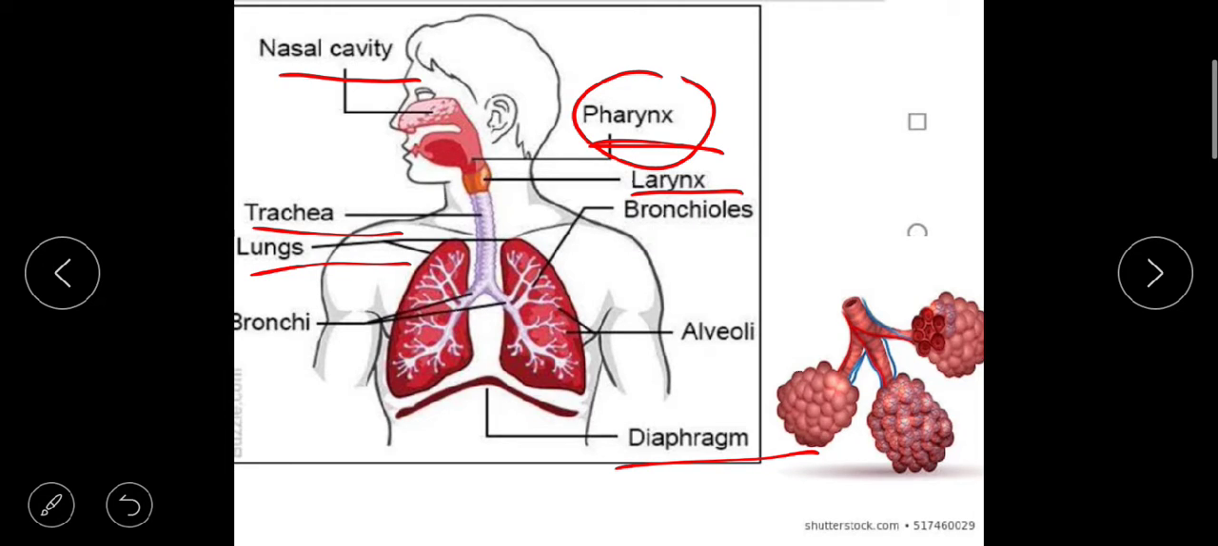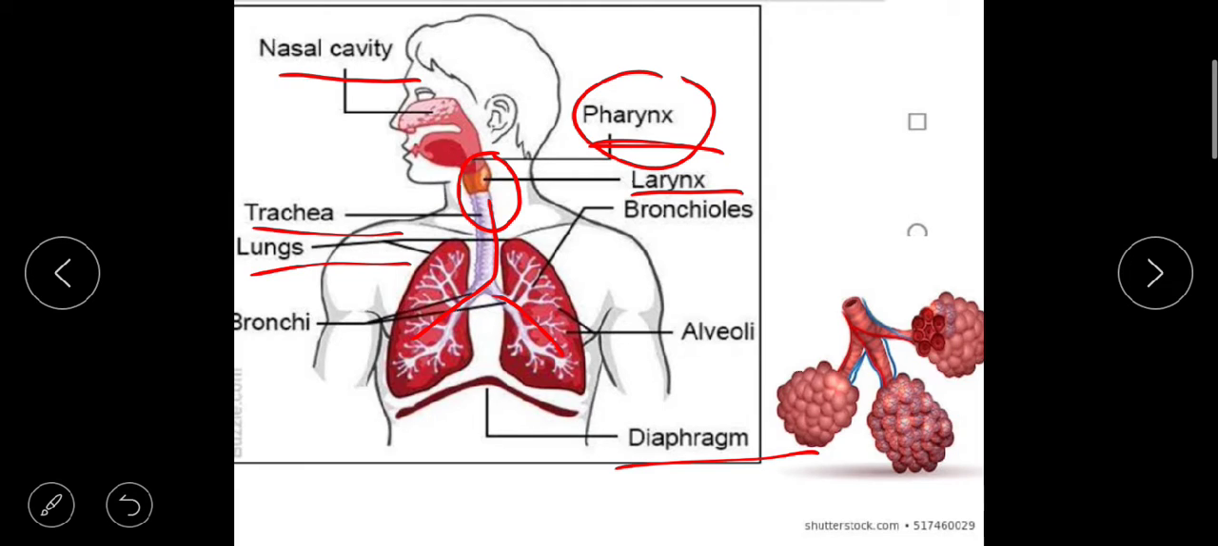Now next is the windpipe. The windpipe is swollen at the beginning due to the sound box. The windpipe bifurcates in the thorax, and one branch enters into the right lung and the next branch enters into the left lung.